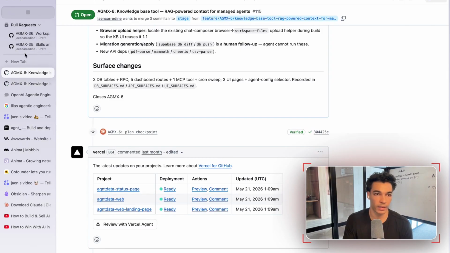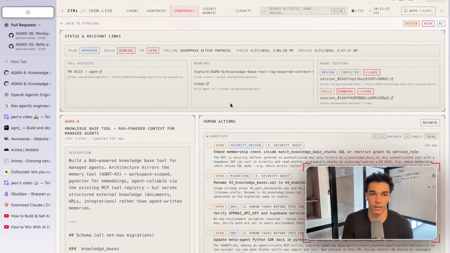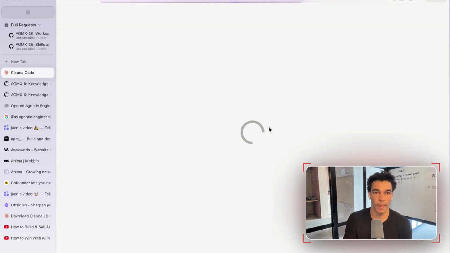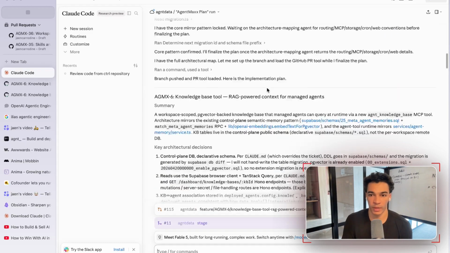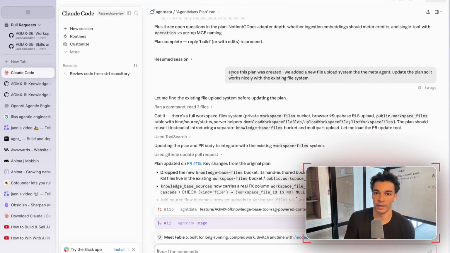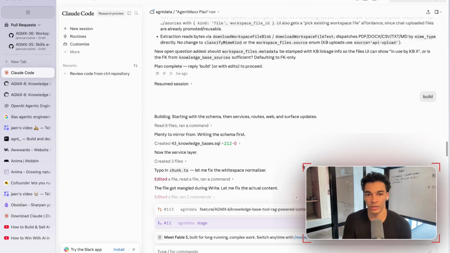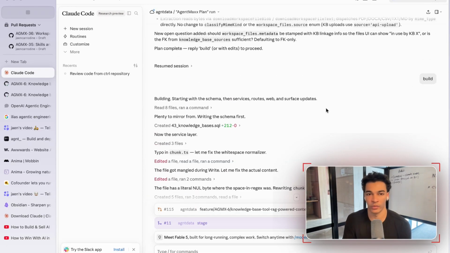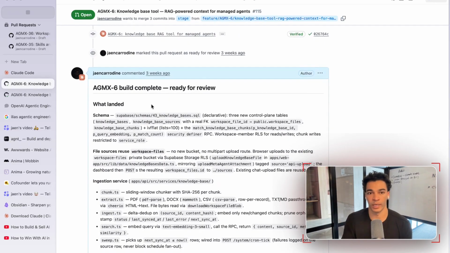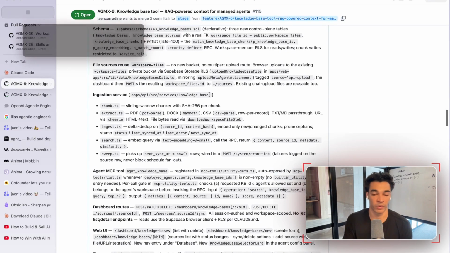If I head back and I go to this one. Right, so we fire off the first plan. I read this, and then I made some slight changes, and then I went ahead and approved the build once I was happy that it was going to do what I wanted. Then the next step is actually to build it out. Once it builds it, it posts another comment saying, all right, this is ready for review.